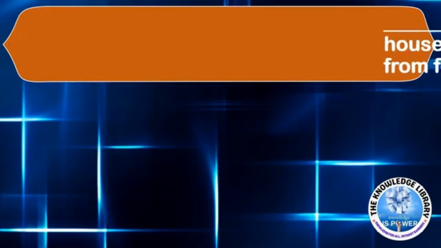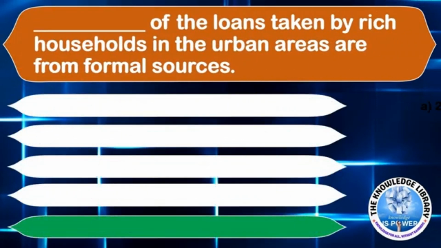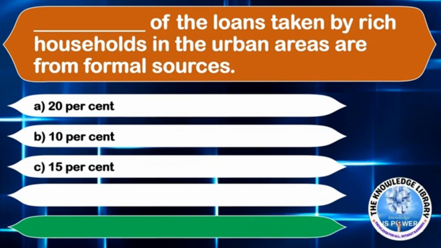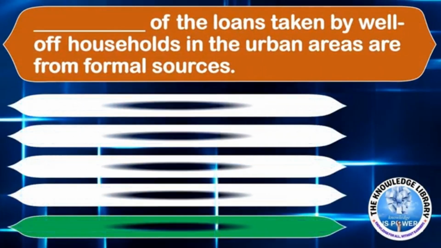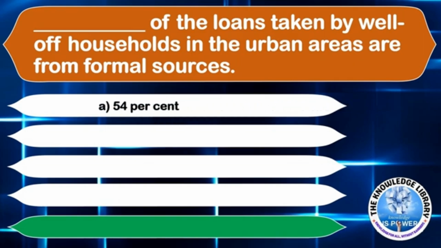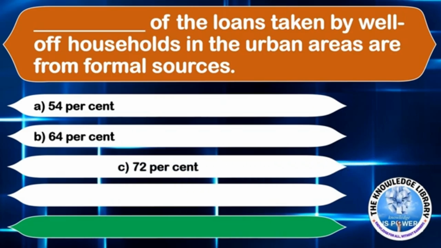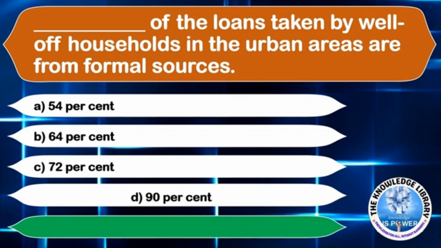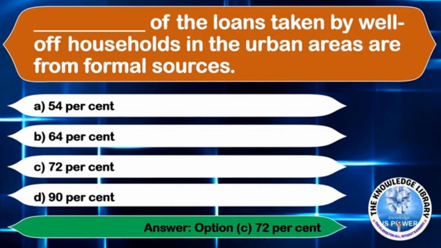The next question is, dash of the loans taken by rich households in urban areas are from formal sources. Option A 20%, Option B 10%, Option C 15%, or Option D 90%. The correct answer is Option D 90%. The next question is, dash of the loans taken by well-off households in the urban areas from formal sources. Option A 54%, Option B 64%, Option C 72%, or Option D 90%. The correct answer is Option C 72%.